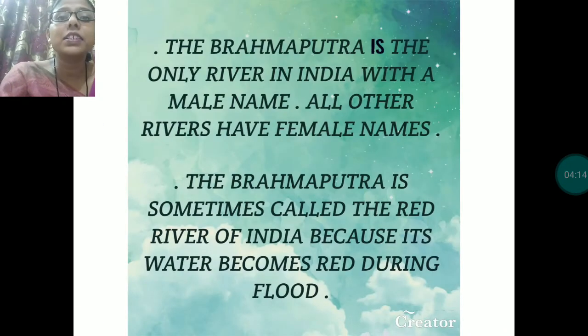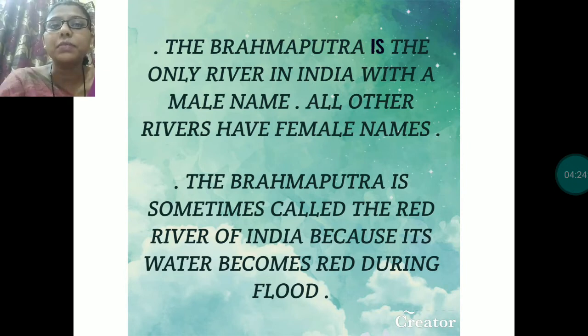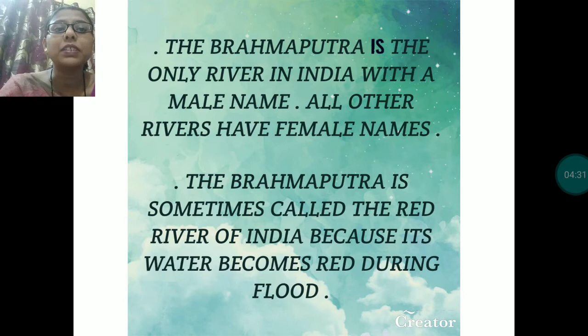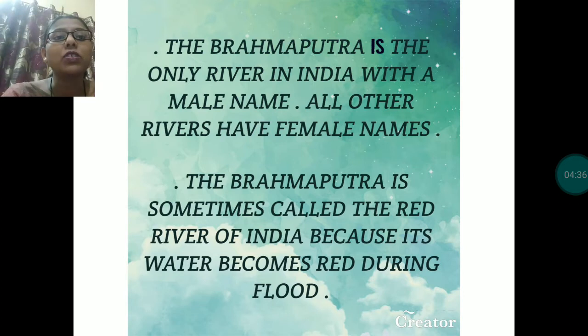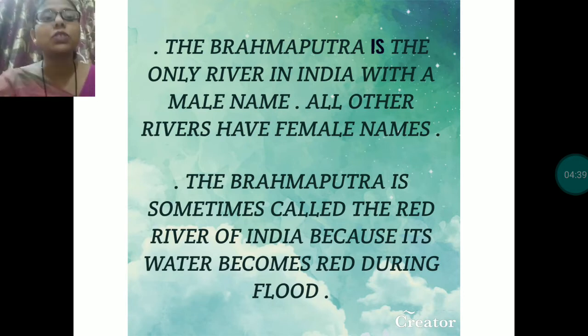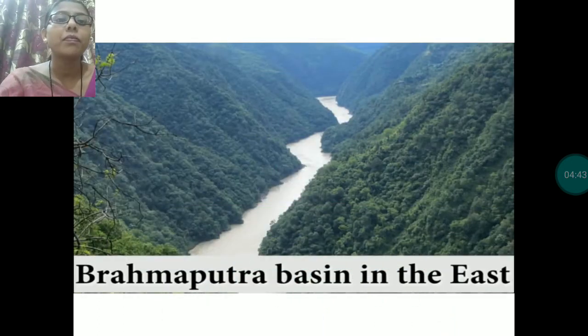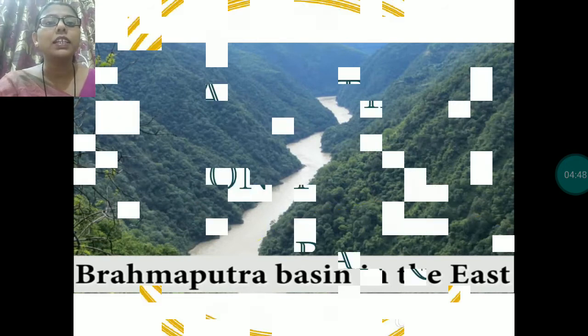And one interesting fact about river Brahmaputra is that it is the only river which has a male name. Okay, rest all the rivers have female names. Clear? Like Krishna, Kaveri, these all rivers have female names. Only Brahmaputra has a male name. And sometimes Brahmaputra is called Red River also because its water becomes red during flood. This is the picture of Brahmaputra basin which is in the east.